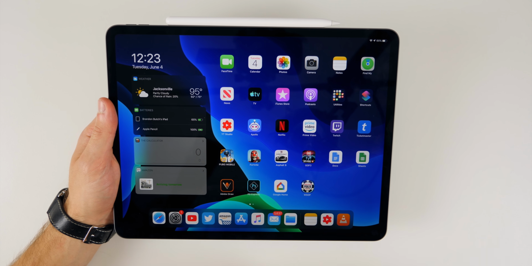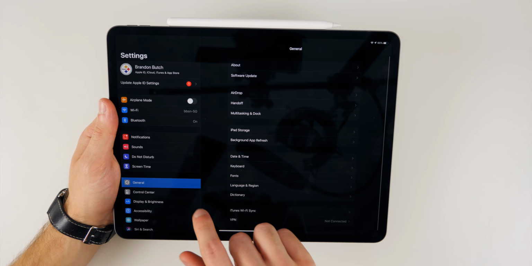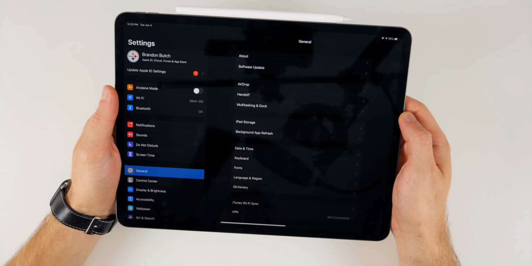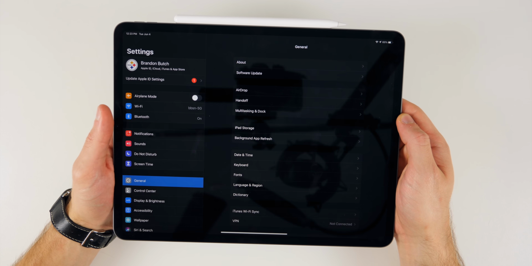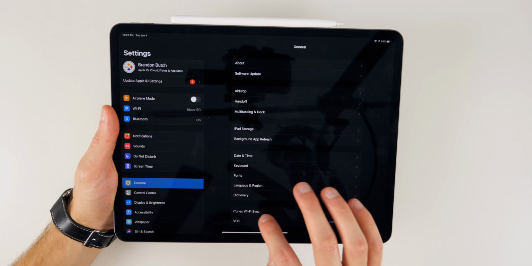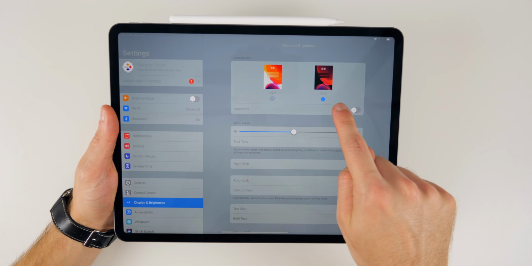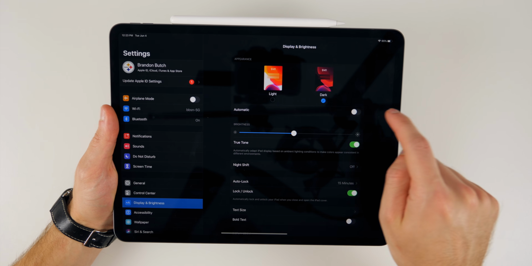Now this does also change based on dark mode or light mode, and that is the next feature I'm going to show you here. Dark mode, I know you guys probably already saw this in iOS 13, so I'm not going to cover it too much in depth here, but that is also available on the iPad. So if we go to display and brightness, you will see right here we have the appearance for light and also the appearance for dark.